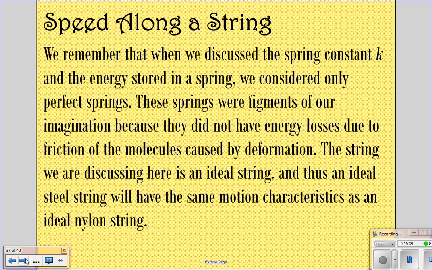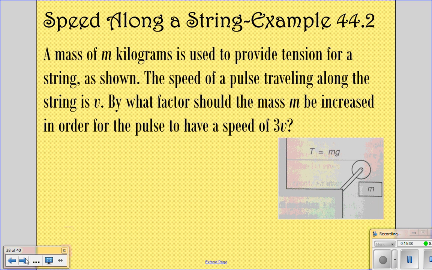Even though in real life that wouldn't be the case, on these they're ideal, and so they'll have the same motion characteristics. So looking at an example, we have a mass of m kilograms. It's used to provide tension for a string as shown. The speed of a pulse traveling along the string is v. By what factor should the mass be increased in order for the pulse to have a speed of 3v?